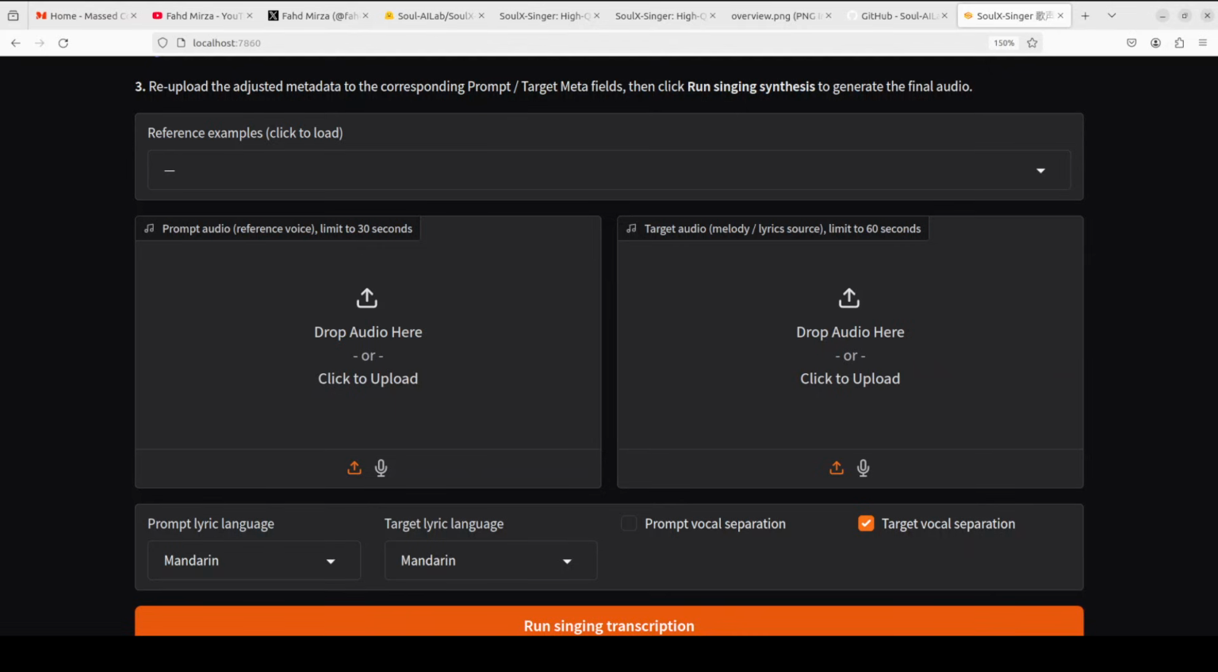And then the AI extracts the voice characteristics from the first clip, maps them onto the melody and lyrics from the second, and generates a brand new singing performance. It works across three languages: Mandarin Chinese, Cantonese, and English. And this was trained on over 42,000 hours of vocal data.